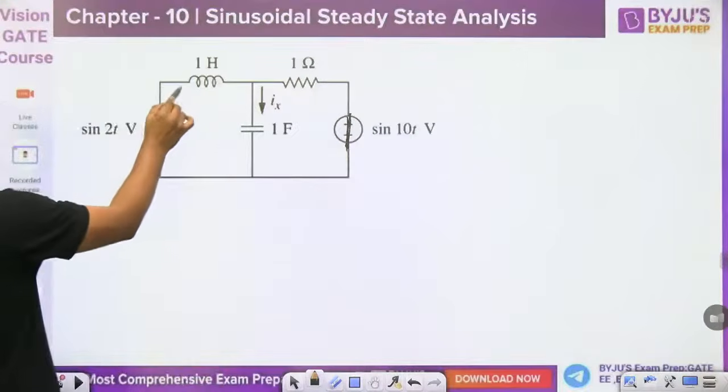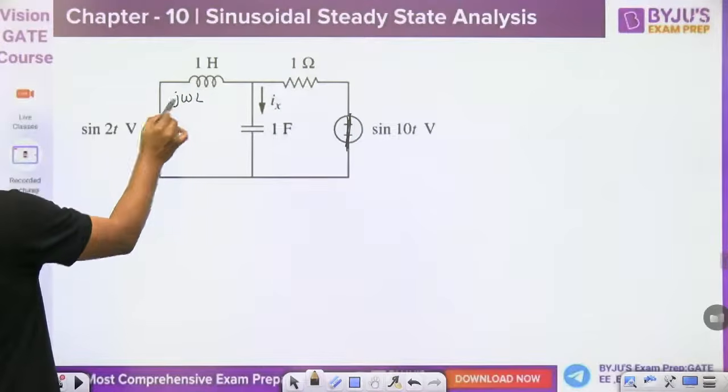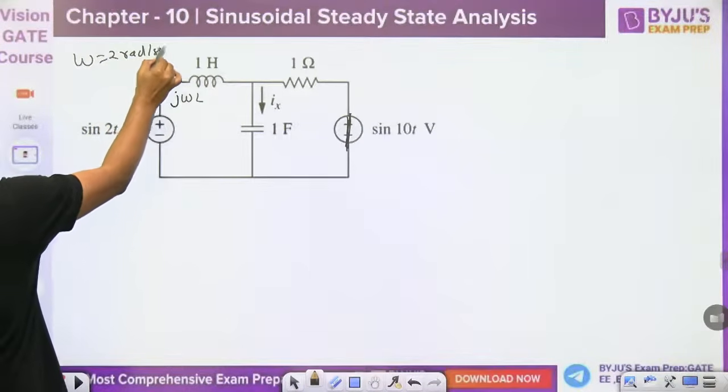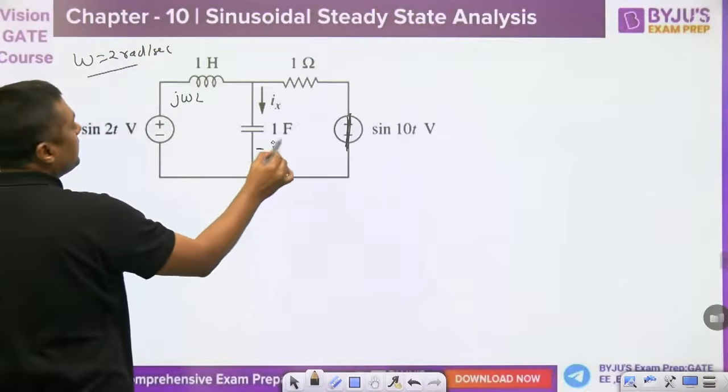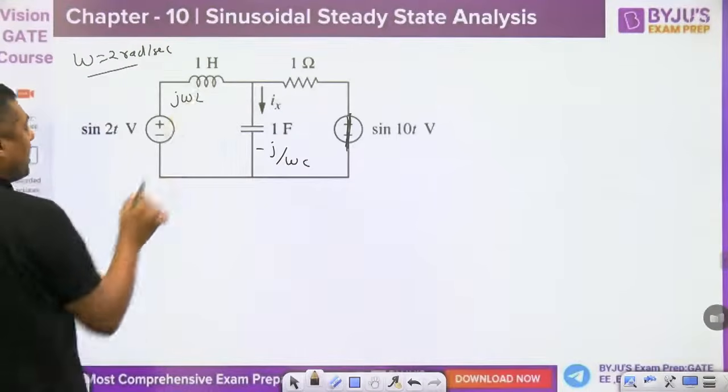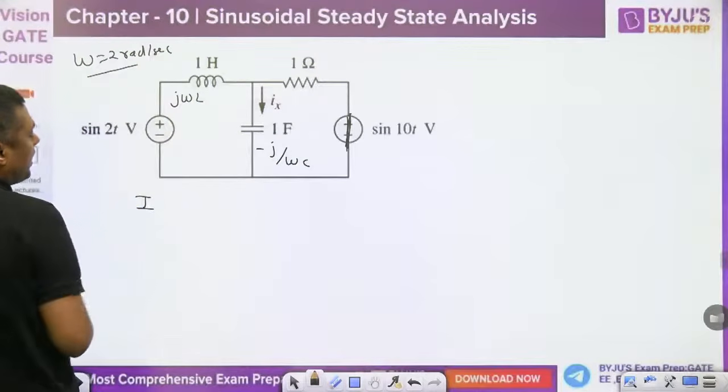And then guys, replace this by j omega L. What is the omega here? 2 radian. And that is represented by minus j by omega C. This will act as a short circuit. Then find the Ix. First of all, you will find the Ix in terms of what?